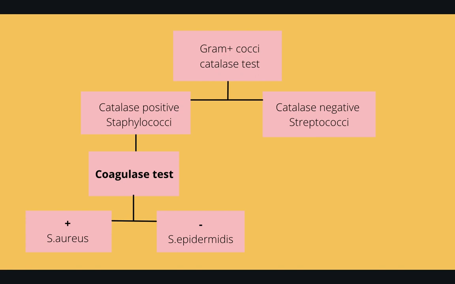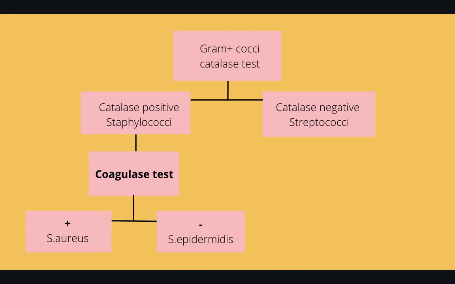Here is an example of using the biochemical test to identify or classify the bacteria. For example, we use a staining method and identify the bacteria as gram-positive cocci. And then we run the catalase test. The catalase test identifies two groups of bacteria: catalase positive, staphylococci, and catalase negative, the streptococci.